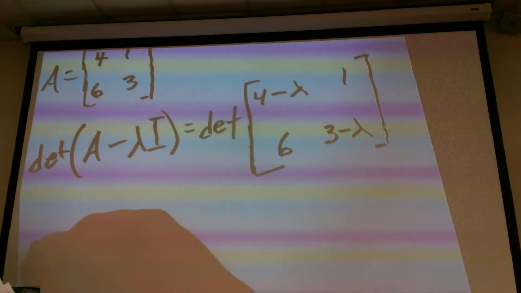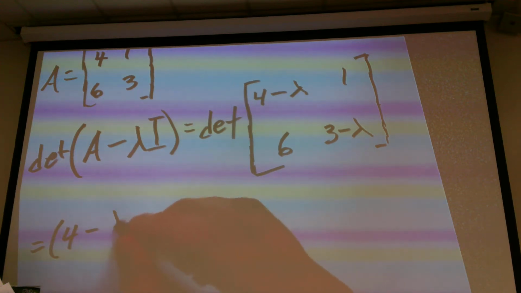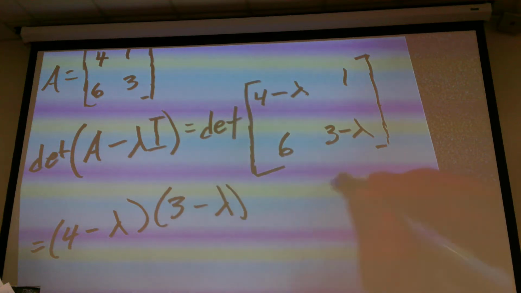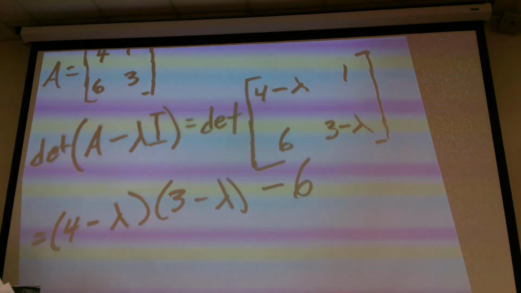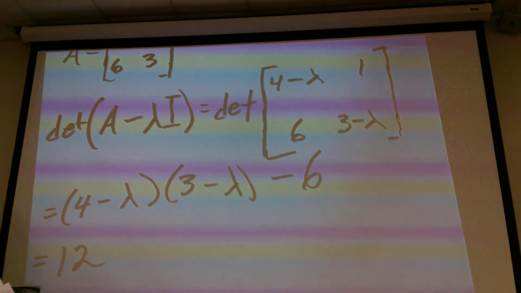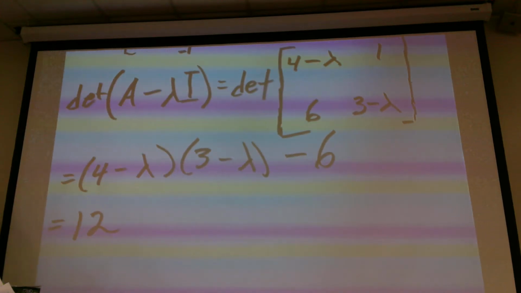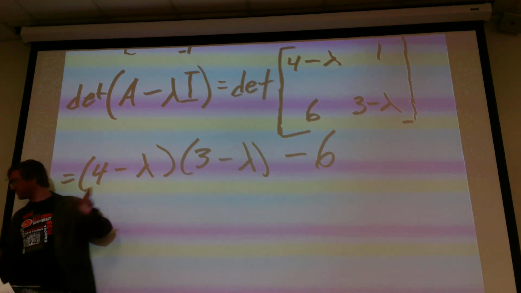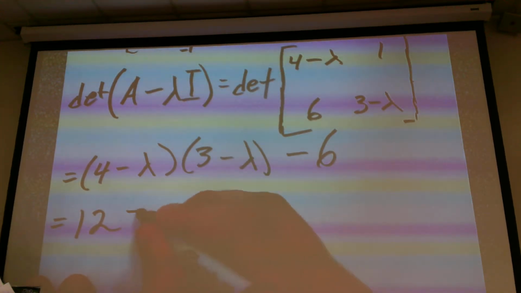That's going to equal 4 minus lambda times 3 minus lambda, and then minus 6. Okay? So 3 times 4 is just 12. All right? And then we'll have negative 3 lambda and a negative 4 lambda, which would be a minus 7 lambda.